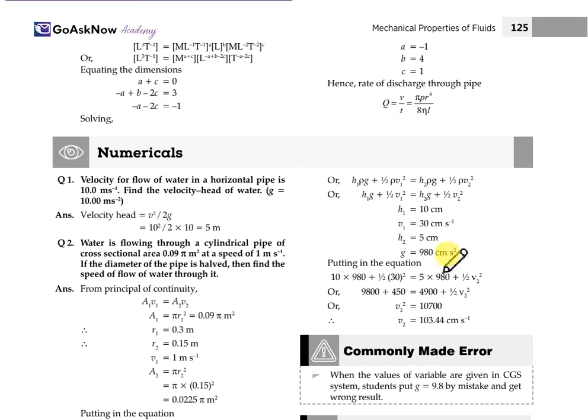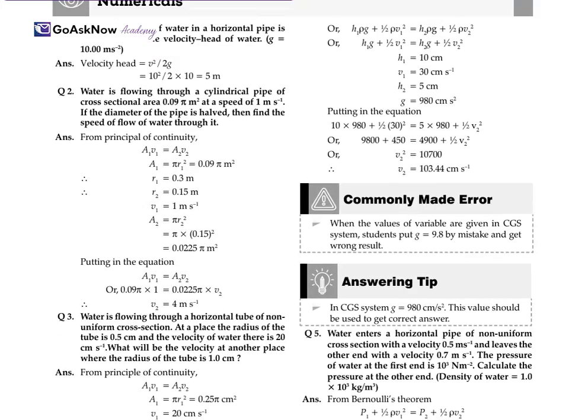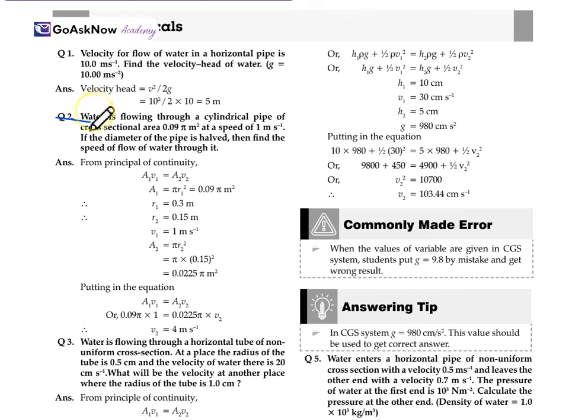Now based on these, we'll have to solve a few numericals. Here, water is flowing through a cylindrical pipe whose cross-section area is given, and speed is given. If the diameter of the pipe is halved, then find the speed of the flowing water through it. So by the principle of continuity, we know A1 V1 is equal to A2 V2. A1 is equal to pi R1 square, which is equal to 0.9. Whatever data we have, R1, R2, V1, we just write it down here, and then A2 is equal to pi R square for a circle. Then we substitute the value and we get the value of A2 as well. We put this in the equation, and here we get the value of V2 is equal to 4 meter per second.